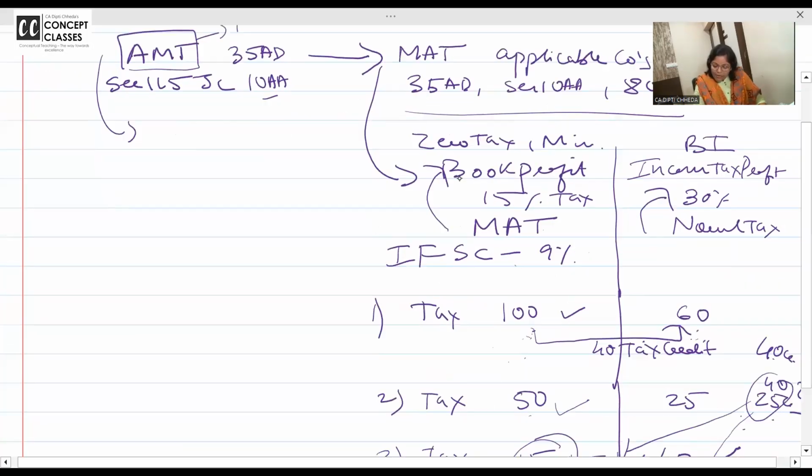So when MAT you are calculating, it is book profit as per the books of accounts. And when income tax profit you are calculating, it is your net profit and add and less and all. So please remember the two profits are different. I am always going step by step. So if you have any doubt right now, ask me.